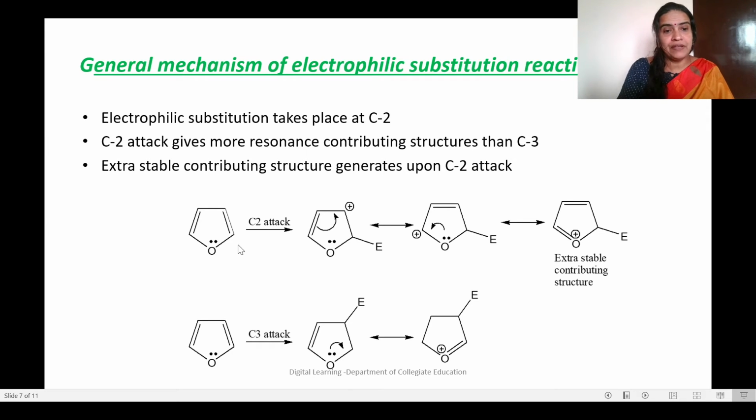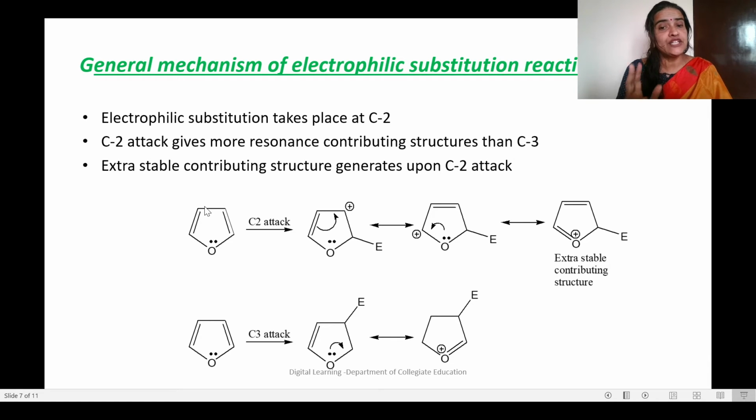So what will happen on electrophilic substitution on this heterocyclic compound? Will the incoming group go to the second carbon atom or the third carbon atom? It can go to either second or third. Here also it can go, but if it goes here, this will become the second and third position.